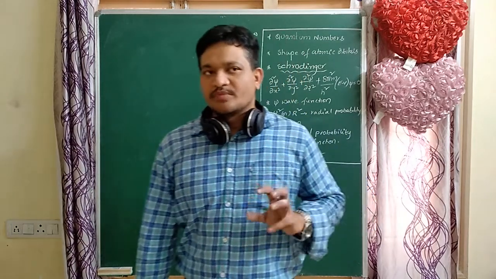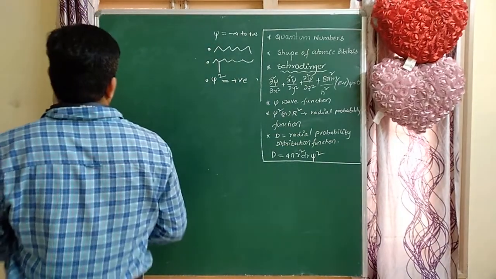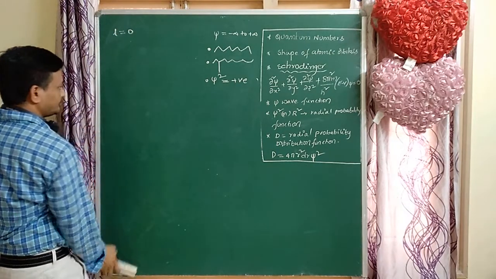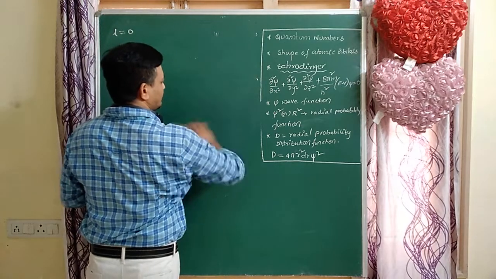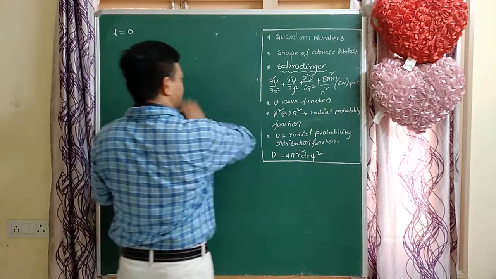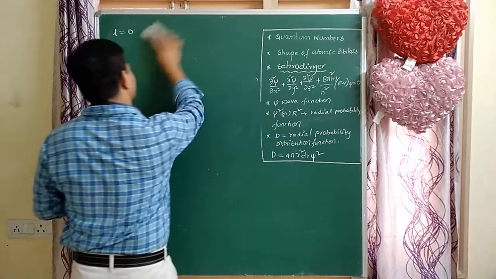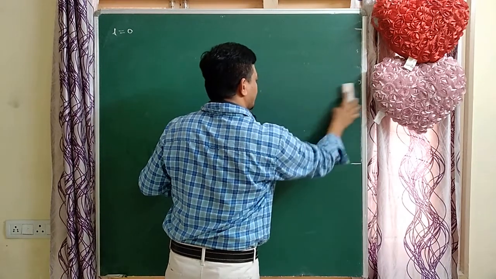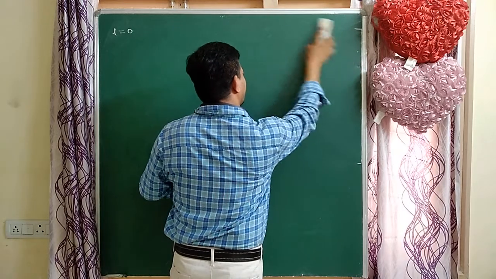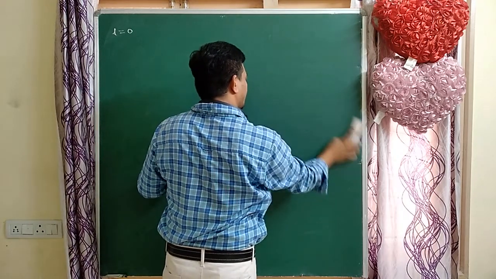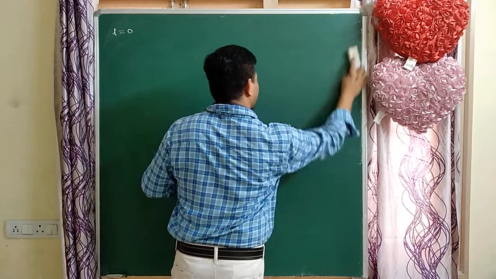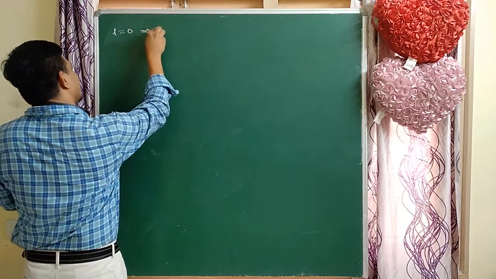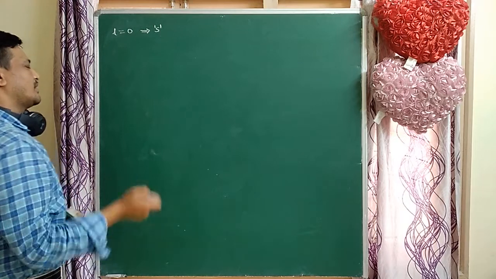Now go to the shape of the atomic orbitals. For an s orbital, the L value equals 0. L equals 0 means only one orbital, a non-directional orbital.